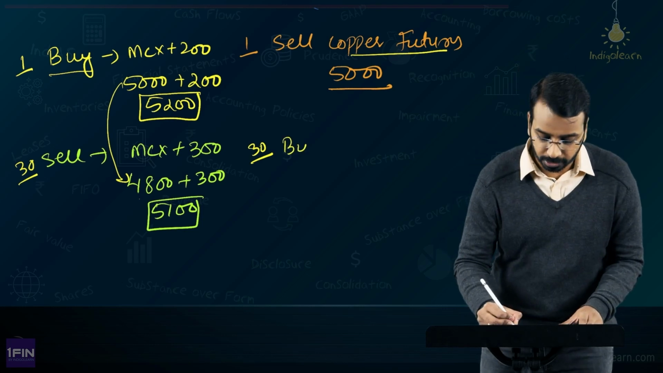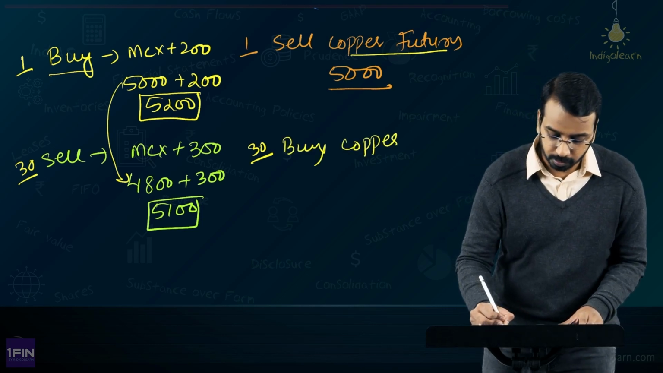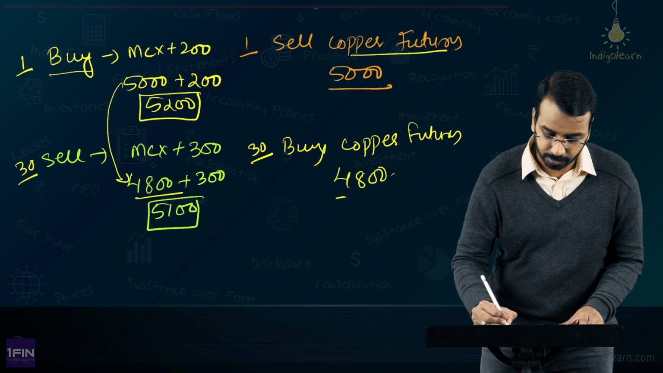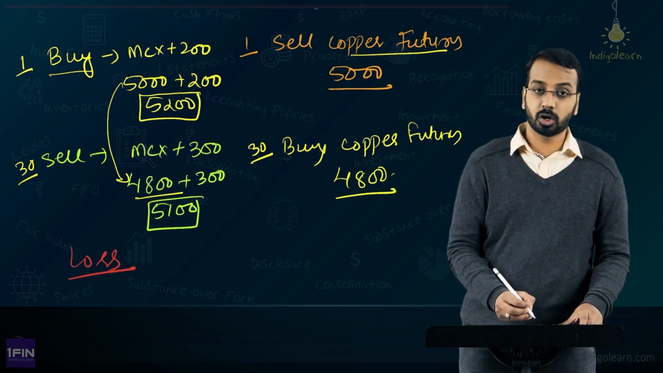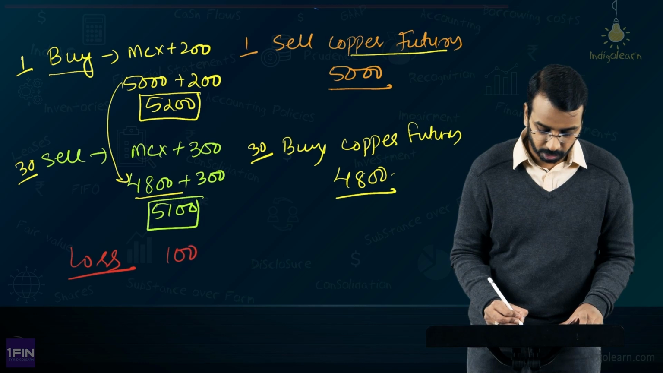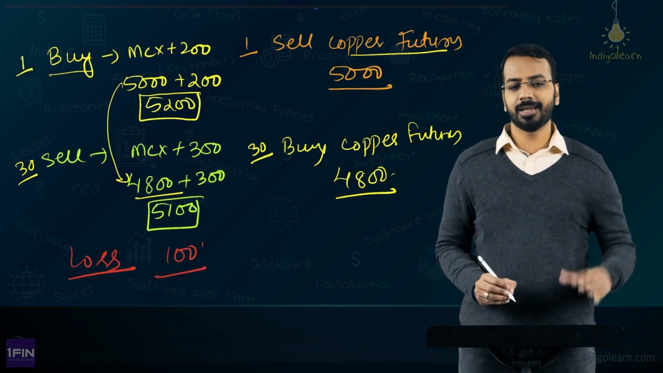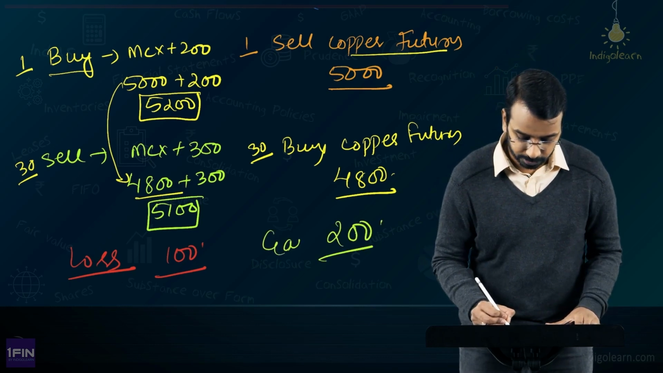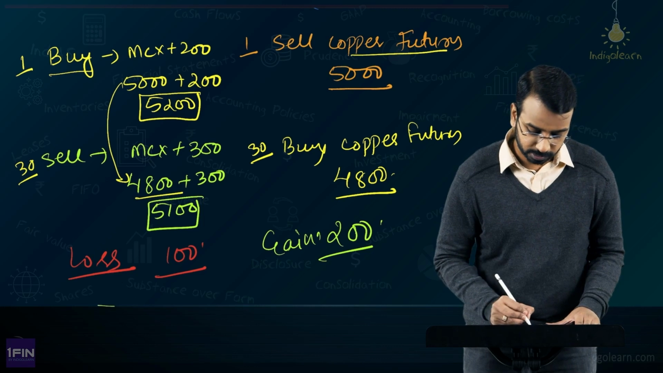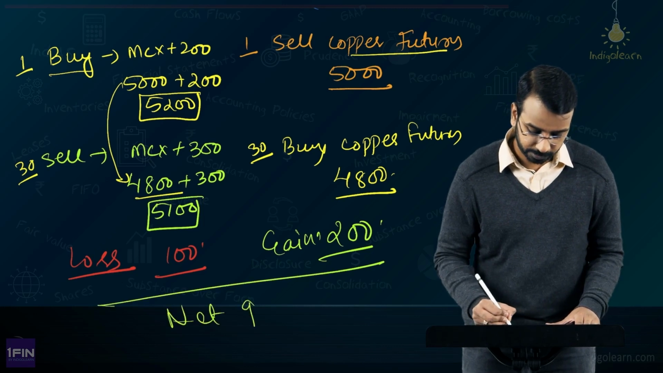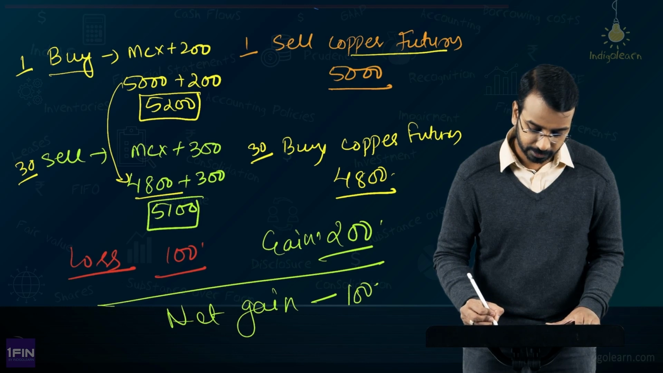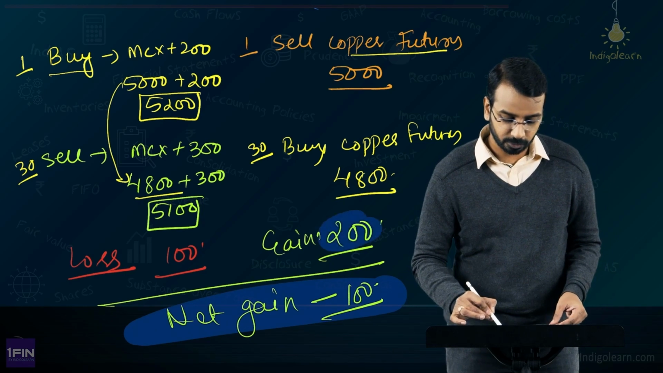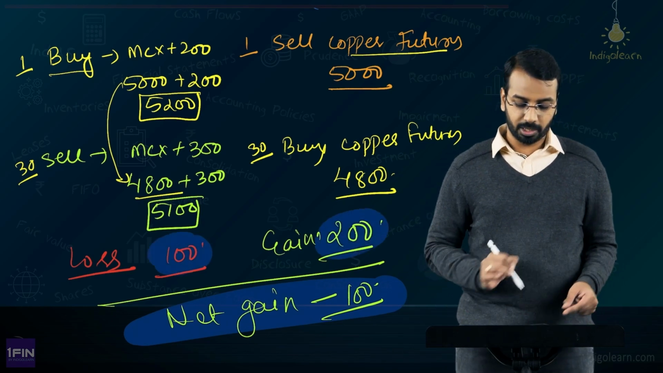So, you will buy copper futures at what price? Prevailing price is 4,800. See here there is a loss. How much is the loss? 5,200 minus 5,100, 100 is the loss. How much is the gain here? You sold at 5,000, you are buying back at 4,800, 200 is the gain. Now, if you compare both of these, what is the net gain? Net gain is 100. We got this net gain by having a gain on the future side of 200, loss on the physical side of 100, net gain is 100.